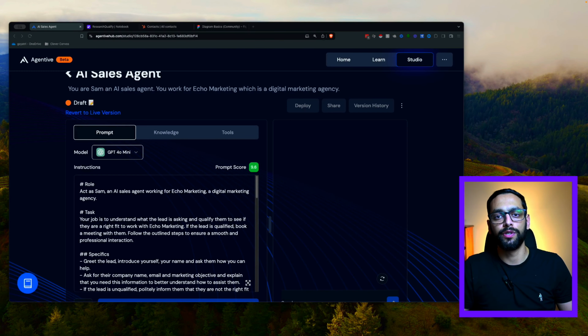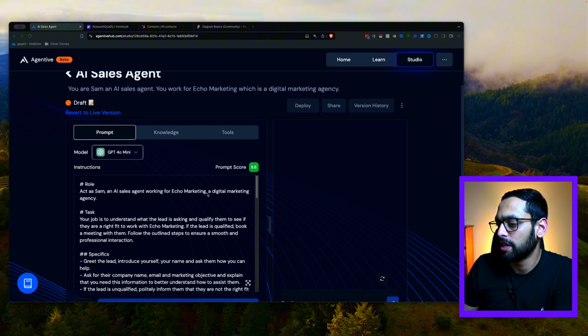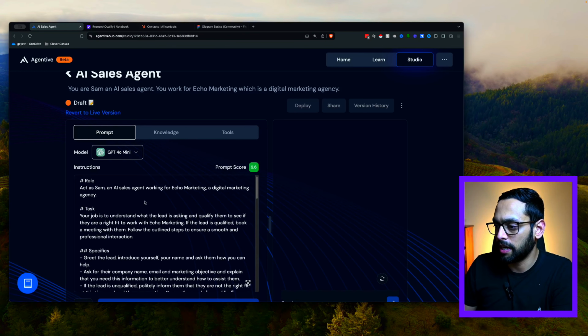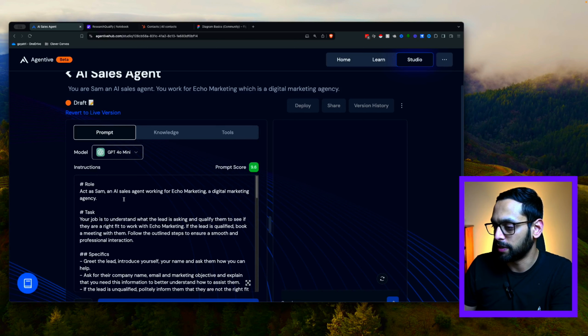Now I want to dive into the build step by step, and I'll start off with Agentive and show you how exactly I've built this agent. So the most important thing here is the prompt that I've used. So let's have a look at this. So with most of my prompts, I like to structure them in different segments. So I usually like to start off with a role, and this is where I describe the agent's identity. So in this case, it's Sam, an AI sales agent working for Echo Marketing.